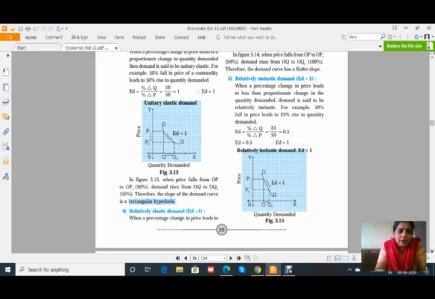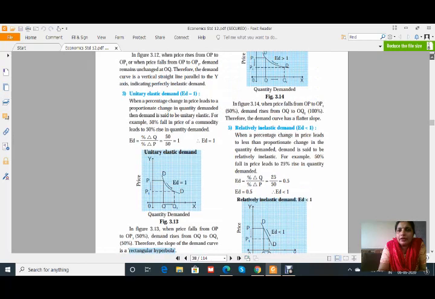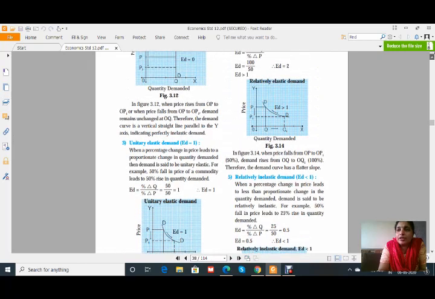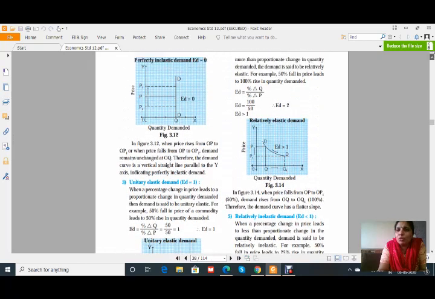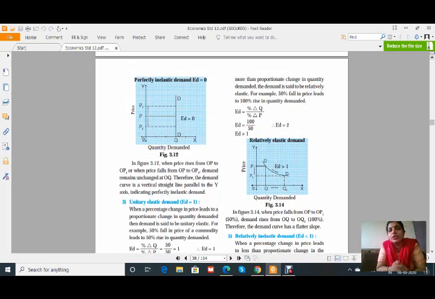Now the fourth one is relatively elastic demand, that is ED is greater than 1. When the percentage change in price is whatever it is, the change in quantity demanded is much more than the change in price. As clearly shown in the diagram, if the percentage change in price is 50%, quantity demanded will change by more than 50%, or we can say 100%. That means ED is greater than 1.